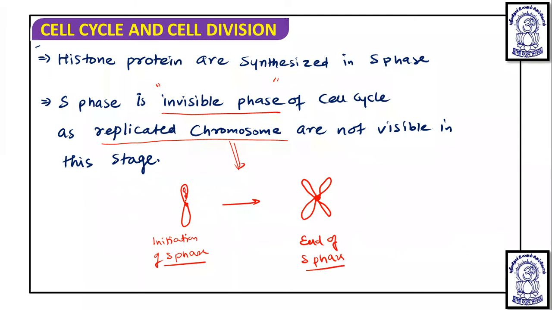Means here one DNA copy is there, that DNA copy gets replicated, and one DNA copy remains here, one DNA copy remains here, and they get associated at the centromere region. So this way, the particular chromosome gets replicated, or we can call it a replicated chromosome, or chromosome with two chromatids. Okay, but the chromosome number is not going to increase in the S phase.